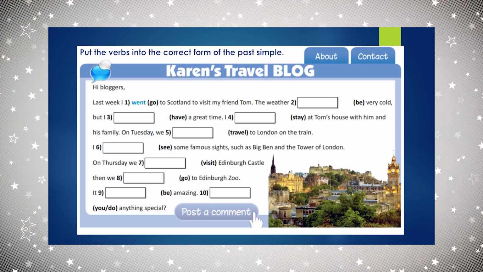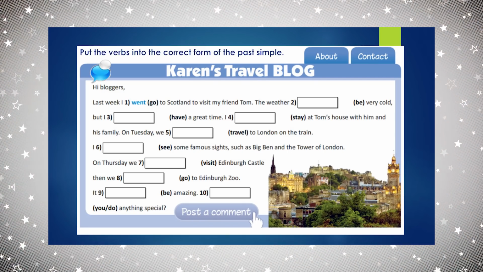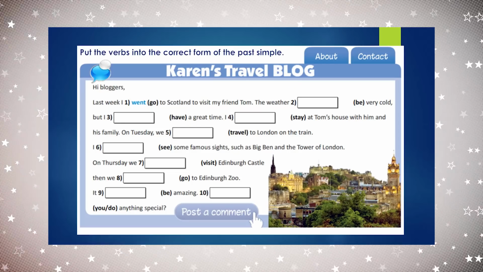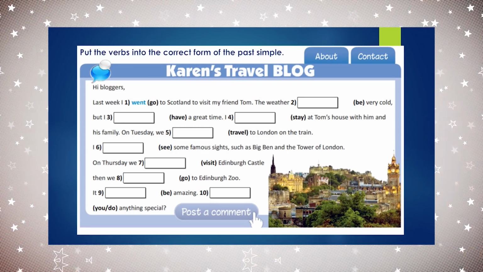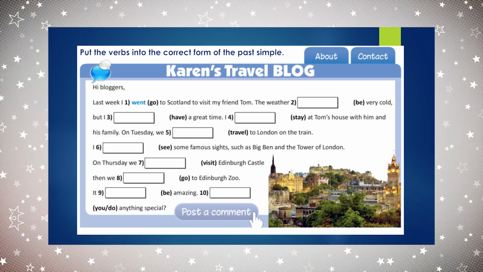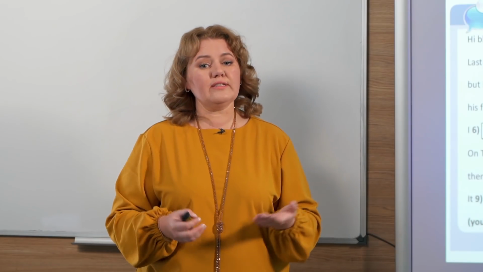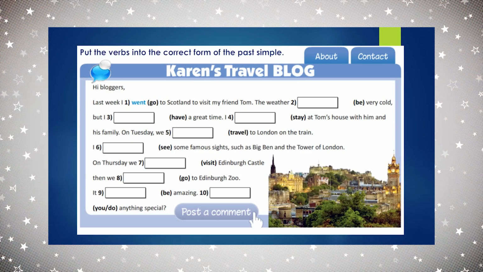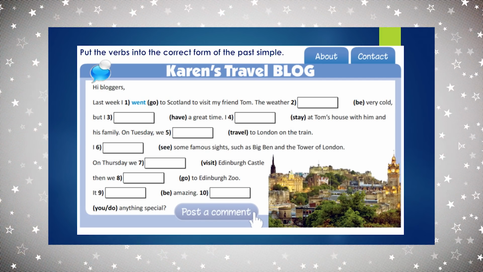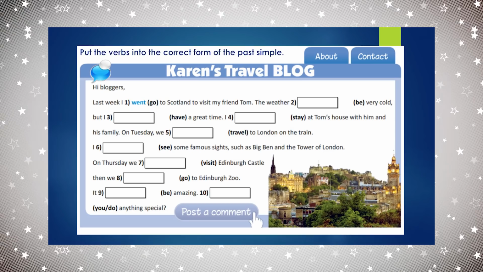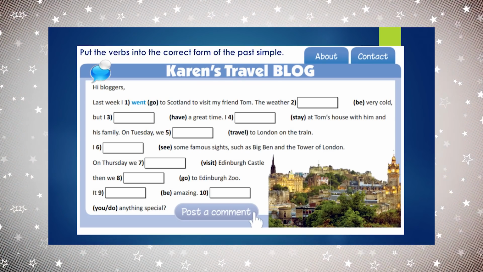Let's continue. I stay. This is a regular verb. How do we make a sentence with a regular verb in the past simple? Yes, we add the ending ed. So, I stayed at Tom's house with him and his family. On Tuesday, we travel. Travel is a regular verb again. So, we add ed ending. We traveled to London on the train. And let's go. I see. The past simple for the verb see is going to be saw. So, I saw some famous sites such as Big Ben and the Tower of London.